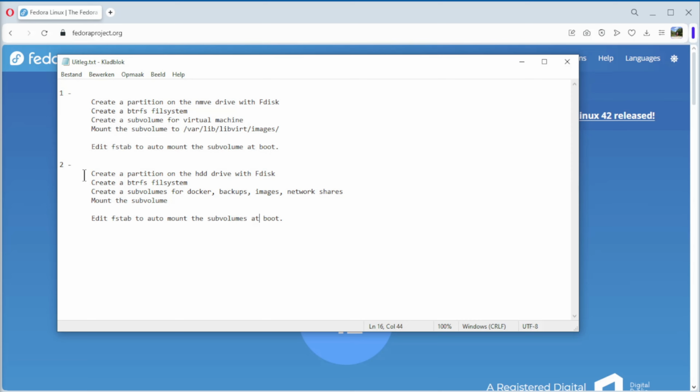The second part, we create a partition on a hard disk, also with fdisk, create a BTRFS file system, and then we create multiple subvolumes. One for Docker data, backups, images, and Samba network shares. Also for future videos. We mount all these subvolumes and edit fstab to auto-mount this at boot time.